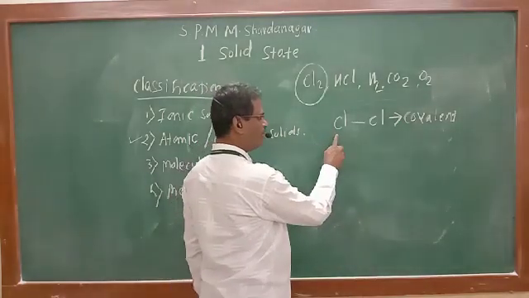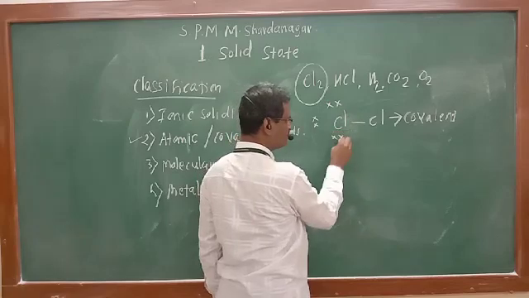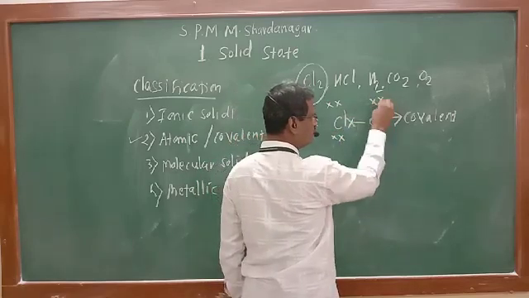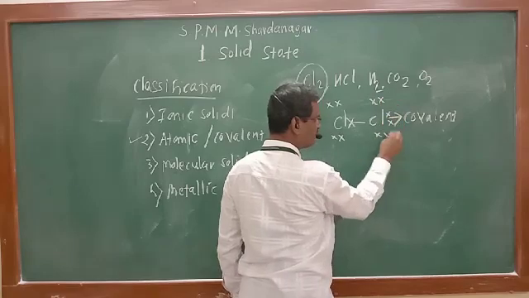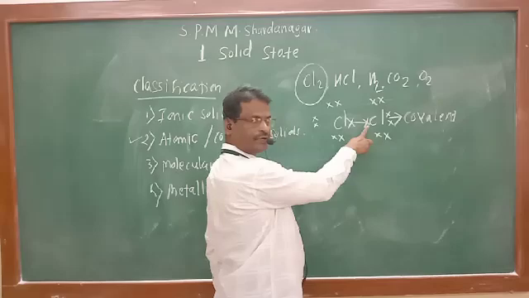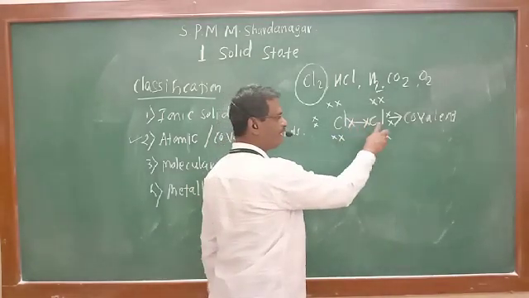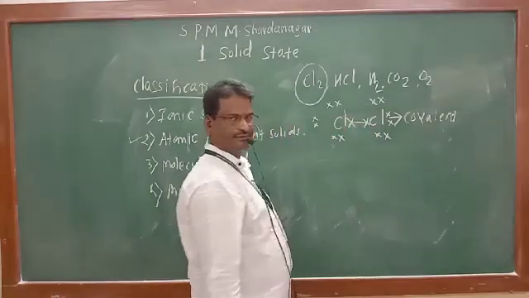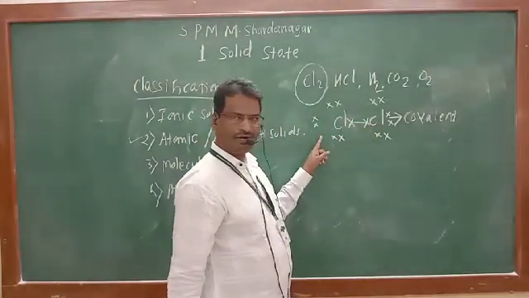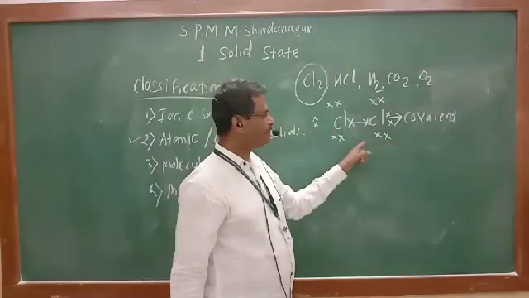First chlorine has 7 electrons, 1, 2, 3, 4, 5, 6 and 7. This chlorine also has 7 electrons, 1, 2, 3, 4, 5, 6 and 7. This unpaired electron of the second chlorine and this unpaired electron of the first chlorine are mutually shared, so that the octet of the first chlorine is completed as well as the octet of the second chlorine.